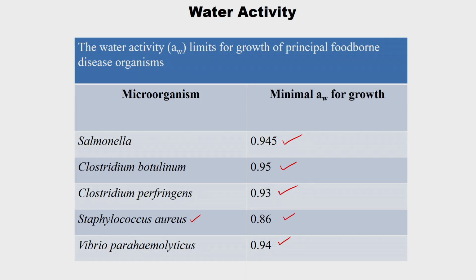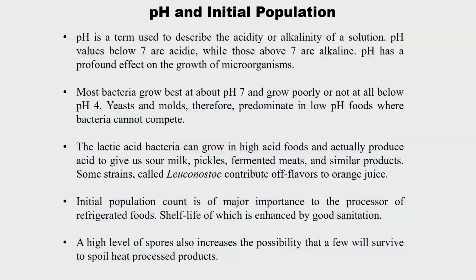They may also produce toxins which cause further diseases, and that water activity may vary a little from the growth conditions. For example, Staphylococcus can grow at a water activity of 0.86, but it starts producing its toxins at about 0.92 water activity. So these two may be different.